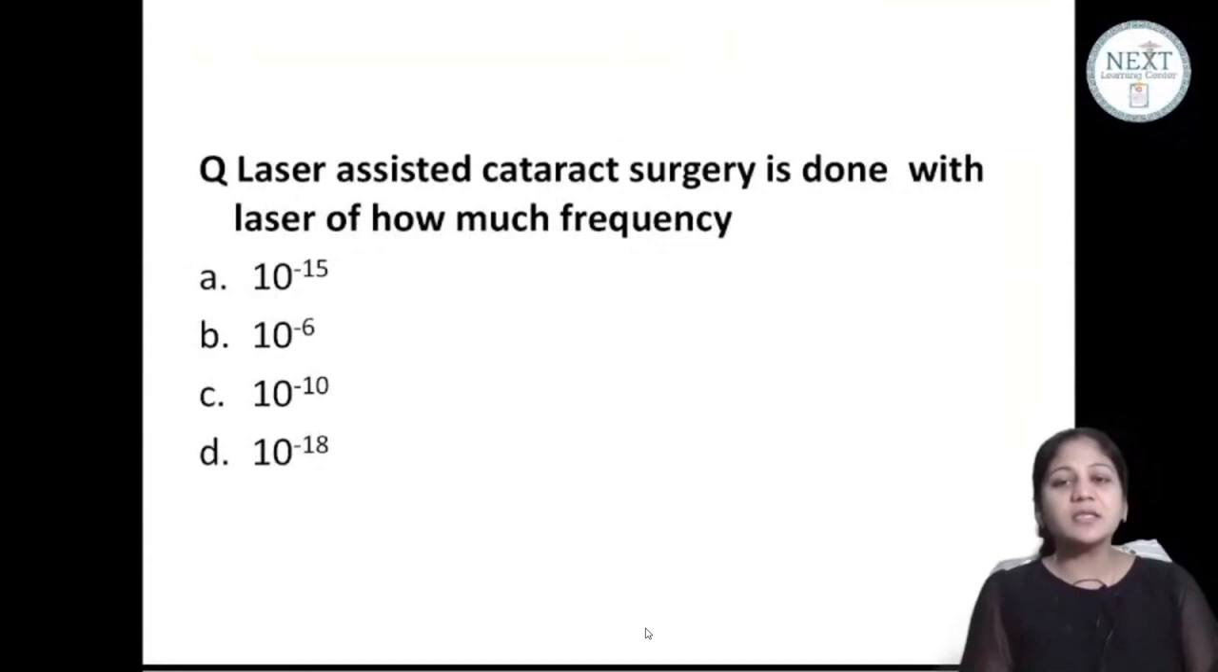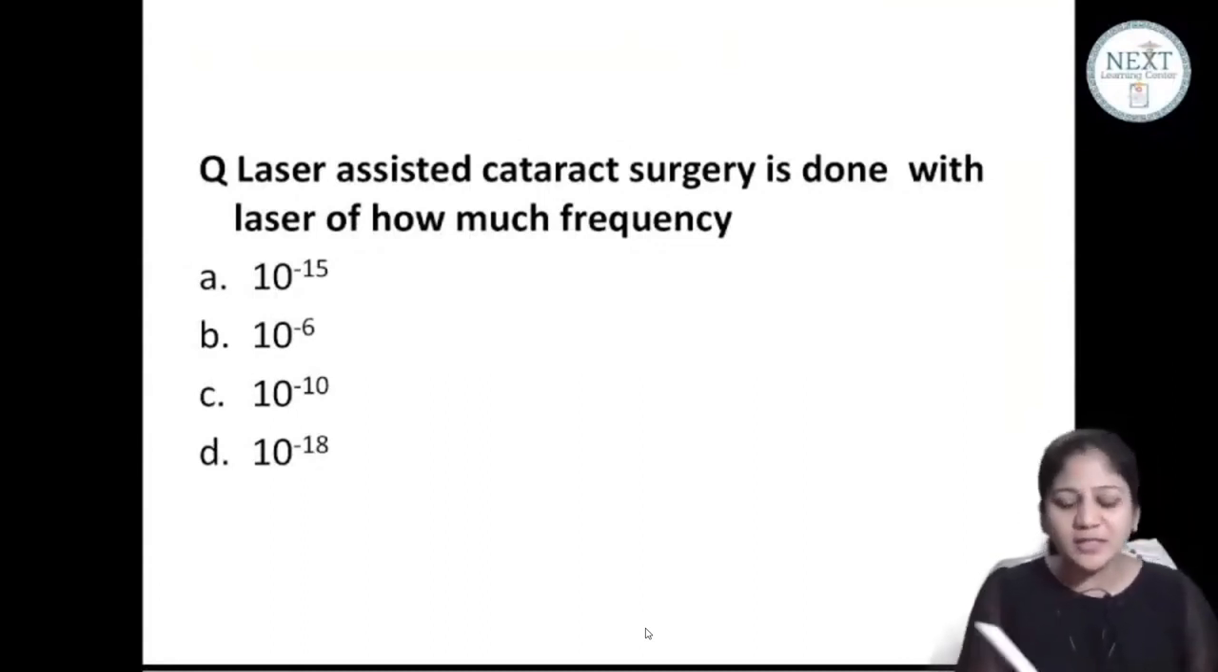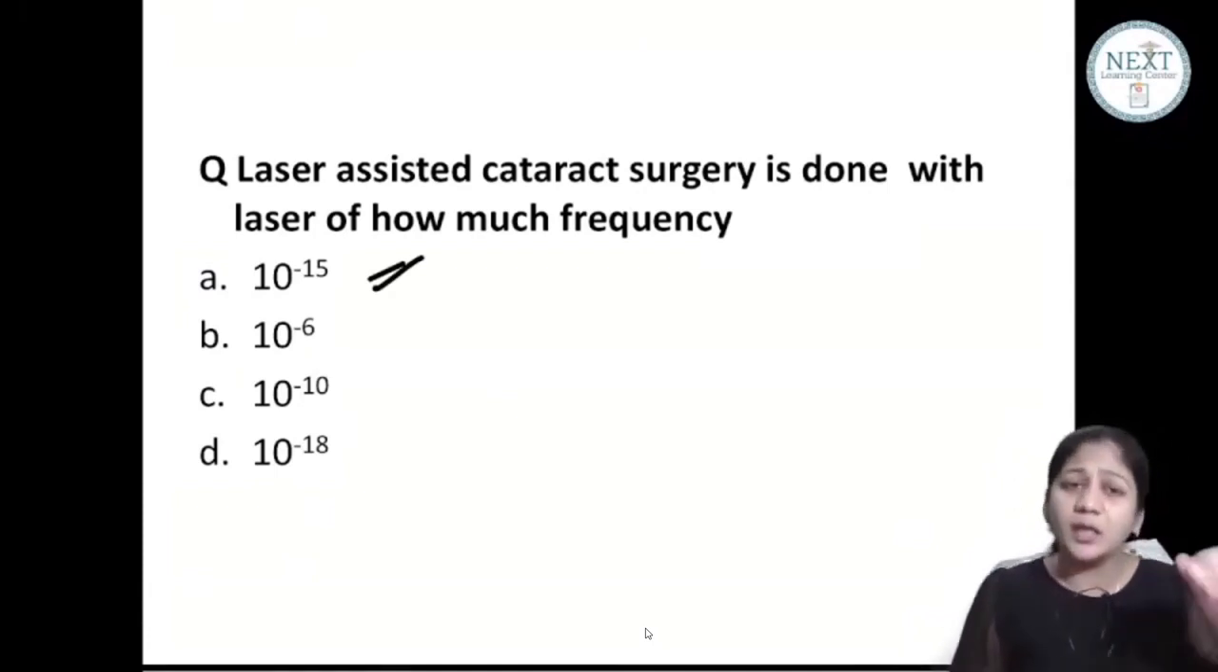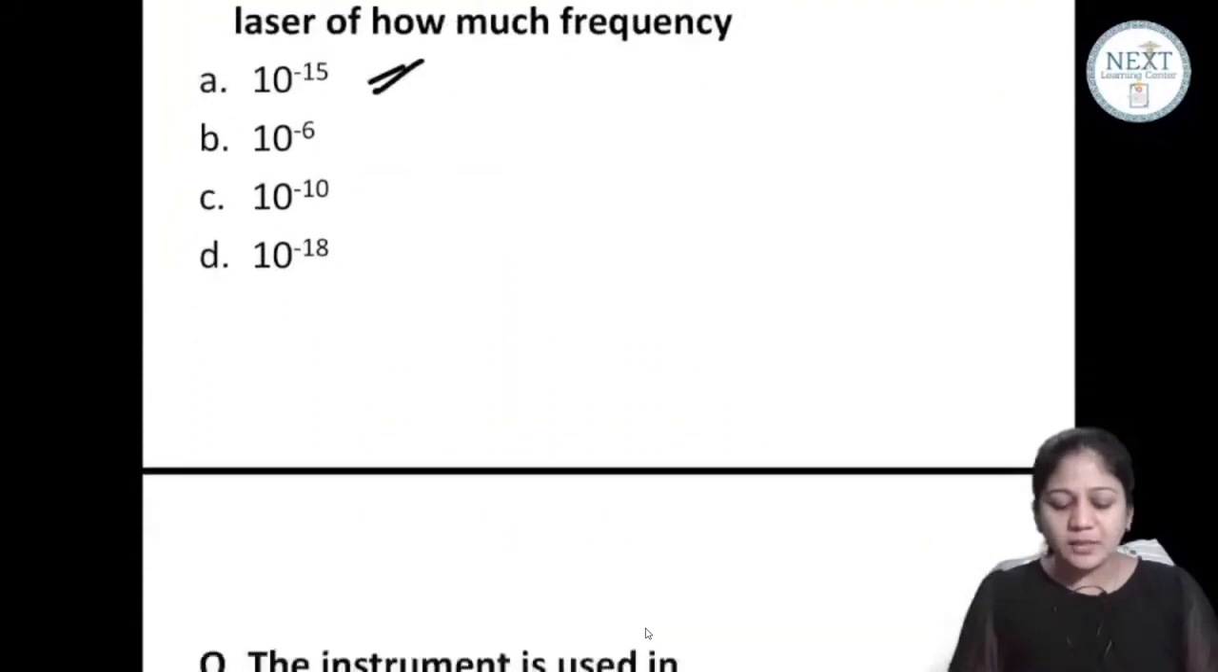So laser assisted cataract surgery is done with laser of how much frequency? 10 to the power minus 15. That is the meaning of the word femto. Isn't it? ठीक है बच्चे, ये सबको आता है ना, simple है.